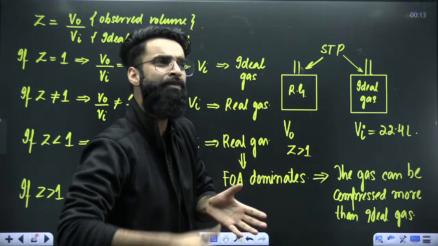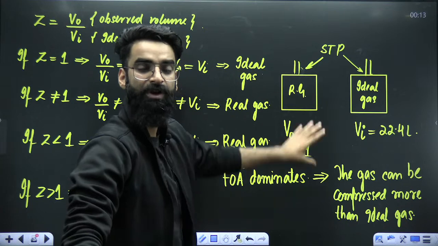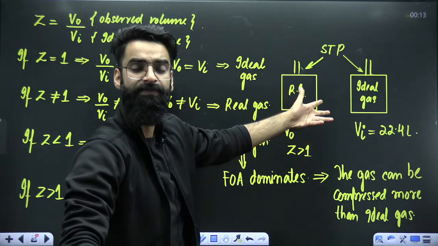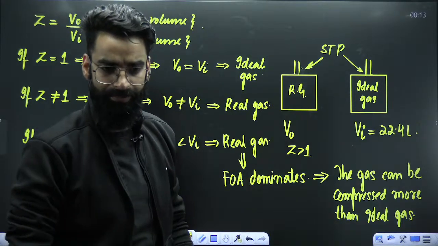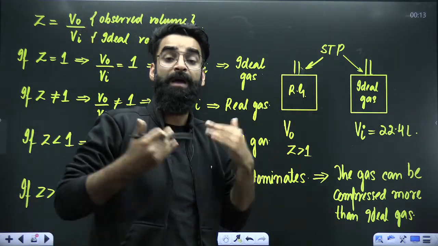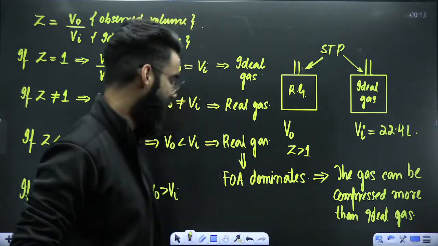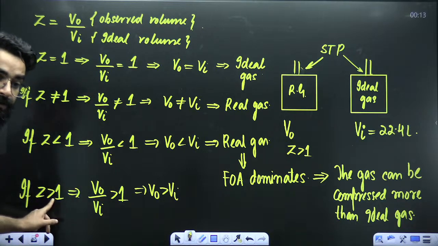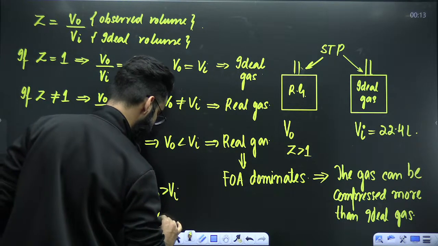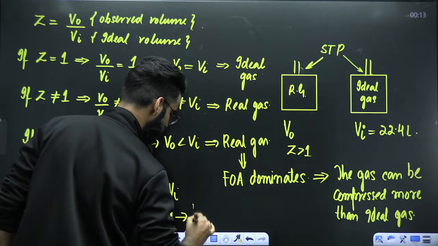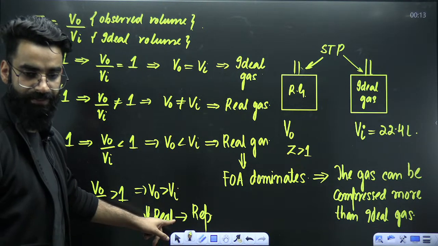When would we get the volume of the real gas more? When would the volume of the real gas have increased? The volume of the real gas would have increased only if repulsive forces between the molecules dominated. Then only the volume of the real gas would have become more than that of the ideal gas under similar conditions. So do remember, for a real gas whose Z value is greater than 1, repulsive forces dominate.